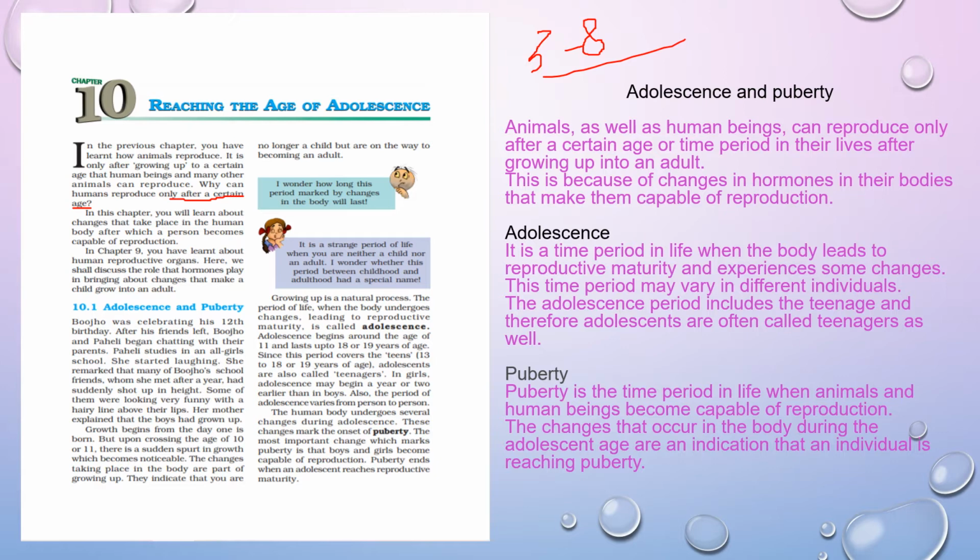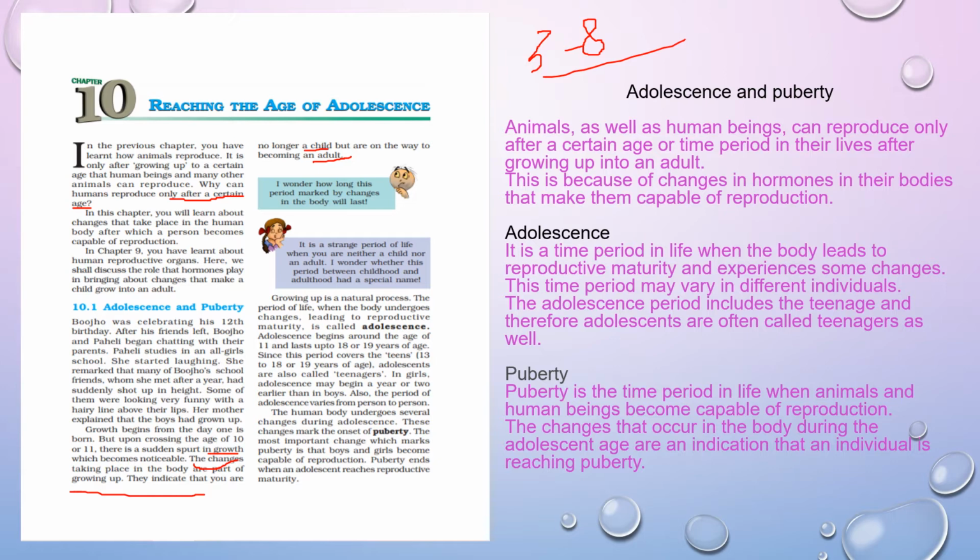So what happens in this age? Different, sudden changes take place. There are different growths and different changes in the body parts of the child. In that condition, he is no longer a child, nor can you say he is an adult. So the name given to it is teenagers.